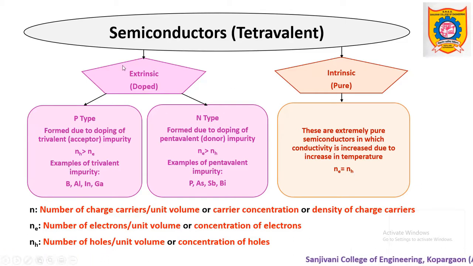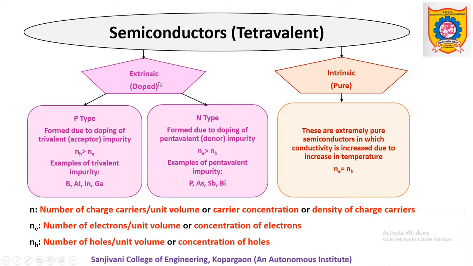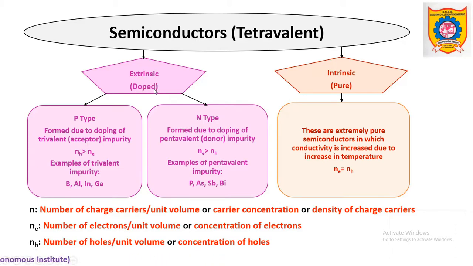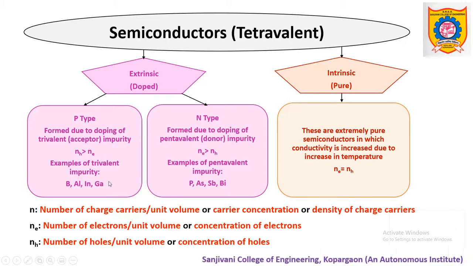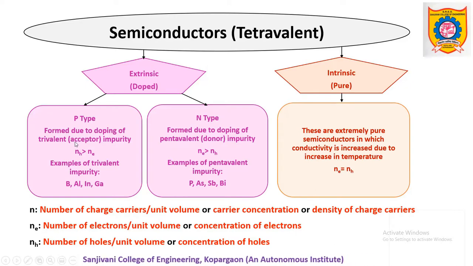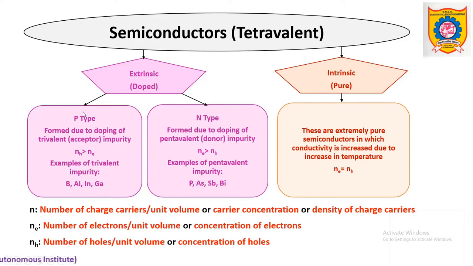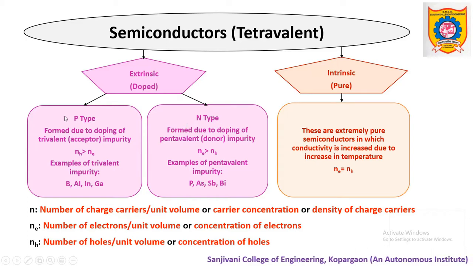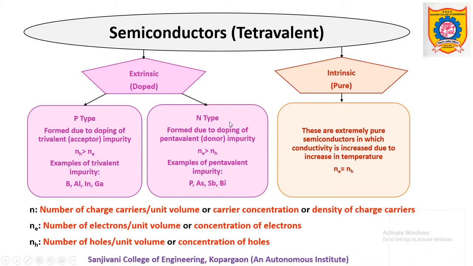Now let us turn towards the second type of semiconductors, which is extrinsic semiconductor. These semiconductors are also called doped semiconductors. Doping is a process of adding impurity, adding specific impurity. Specific means it is either trivalent impurity or pentavalent impurity. Depending upon which type of impurity is added, these extrinsic semiconductors are divided into two types, that is P-type and N-type semiconductor.